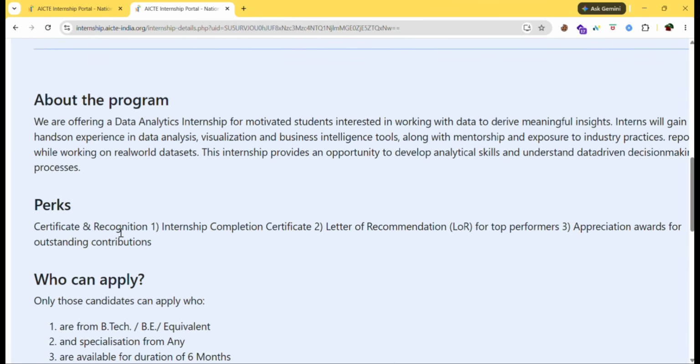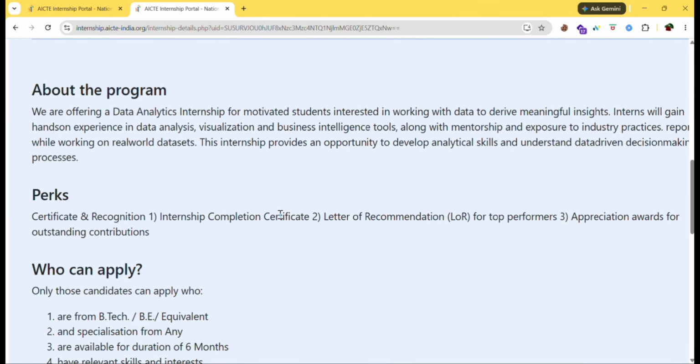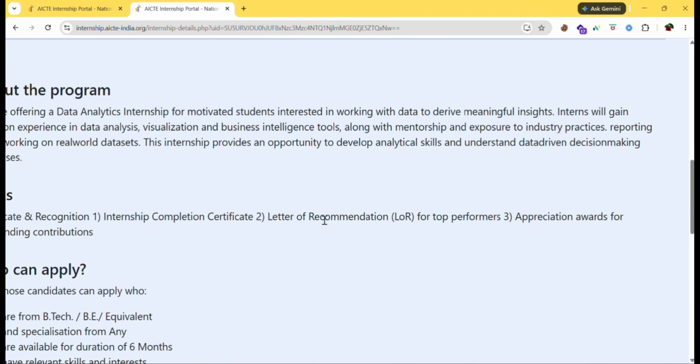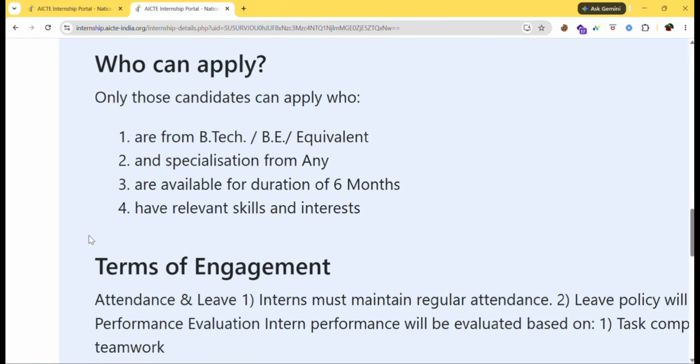And the perks, what you'll get: certificate and recognition, internship completion certificate, letter of recommendation for top performance. Everyone won't get it, but top performers will get a letter of recommendation. That is, they'll recommend you because you performed well. So with this letter, if anyone sees it, you'll have more chance of getting into their organization. And appreciation awards for outstanding contributors.